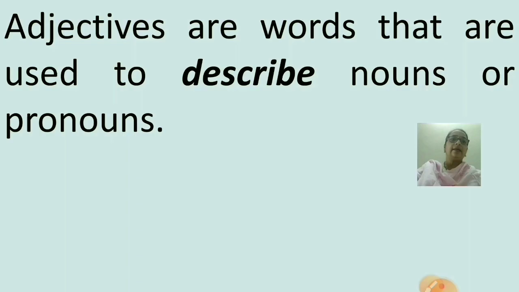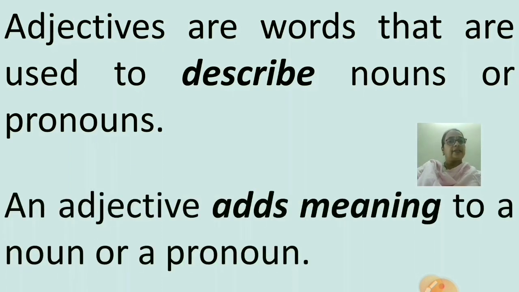So, let's see what is an adjective. Be attentive, and listen to me carefully. Adjectives are words that are used to describe nouns or pronouns. An adjective adds meaning to a noun or a pronoun.